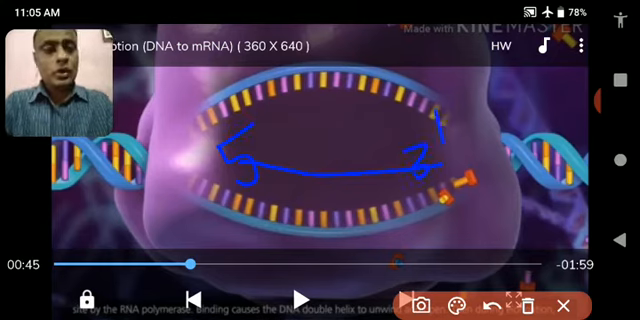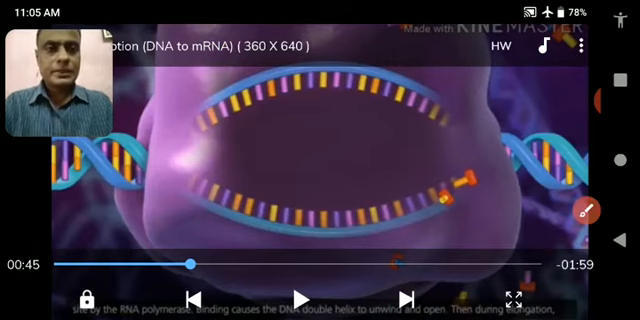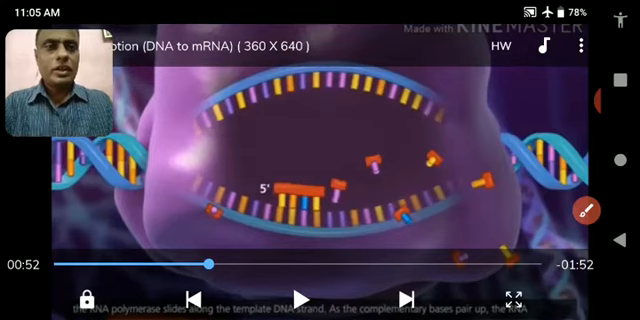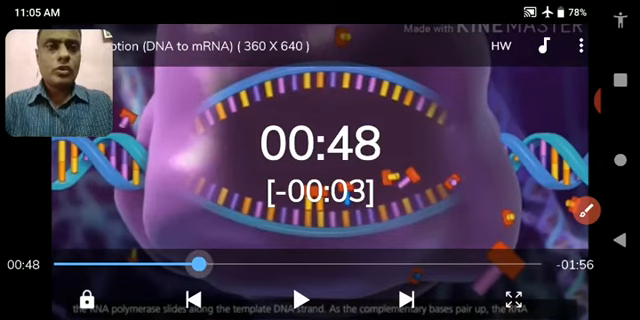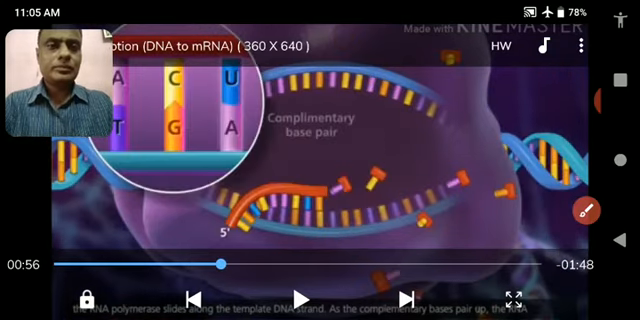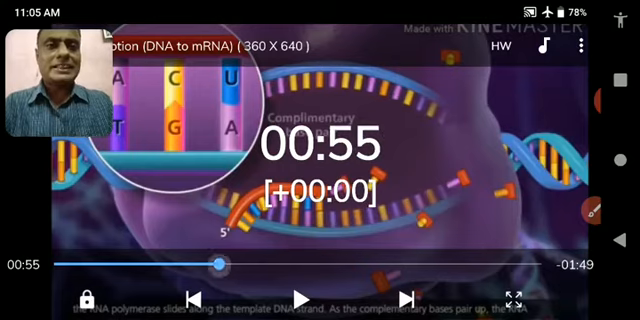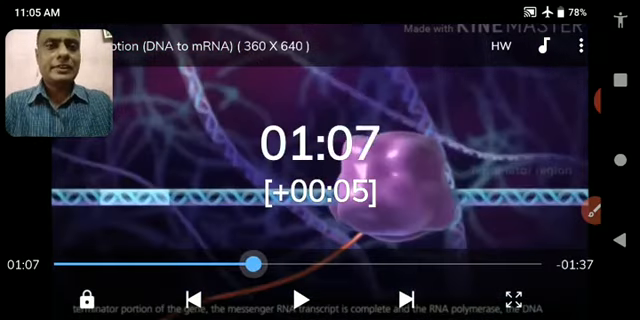One by one, all the nucleotides bind together and help in the formation of RNA. See how it forms. One by one, all nucleotides start arranging, and see the direction. It is the 5' to 3' direction of the formation of mRNA. All the nucleotides are arranging, and the RNA is coming out from DNA.